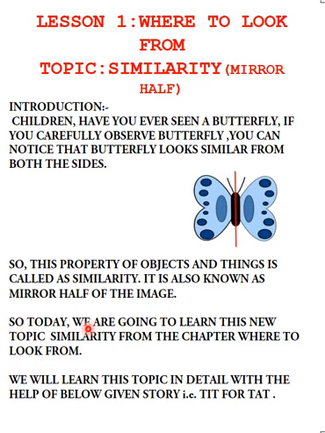So today we are going to learn this new topic, similarity, from the chapter Where to Look From. We will learn this topic in detail with the help of the story given below, that is, Tit for Tat, which means जैसे को तैसा in Hindi.